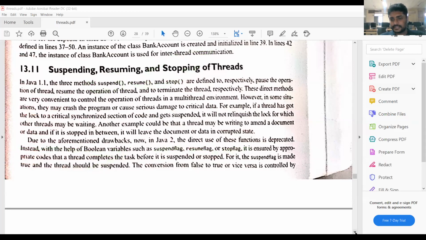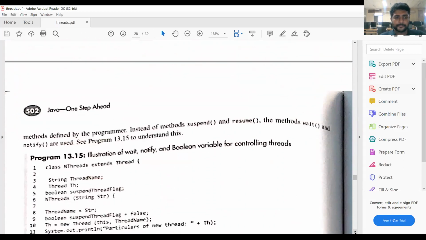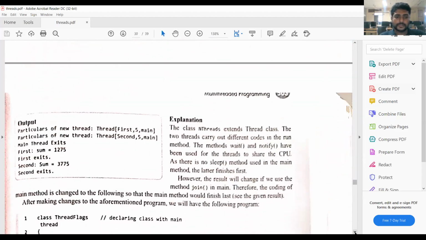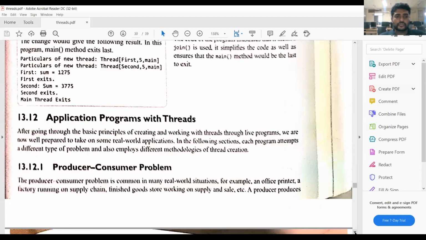So this is the end of the threads. In threads, we have learned mainly three concepts. First, we have seen the thread class methods. Next, we have seen the creation of the threads.